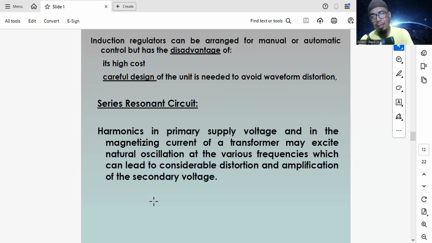So the harmonic current becomes a magnetizing current. So it can excite natural oscillation because the harmonics have oscillation at various frequencies. So harmonics may have the basic frequency, second harmonic, third harmonic, fourth harmonic, and so on.